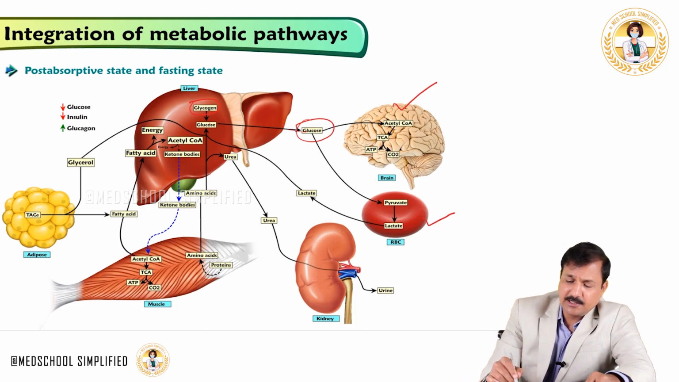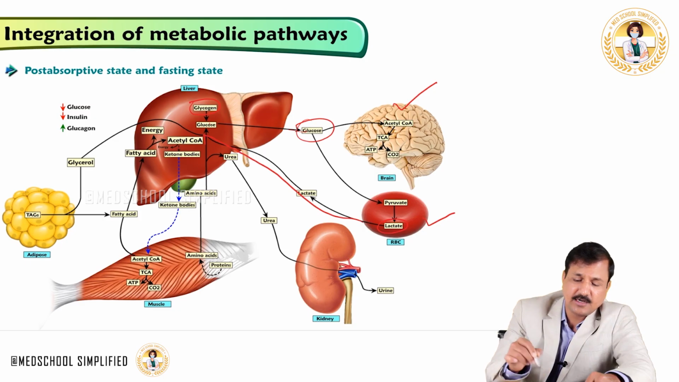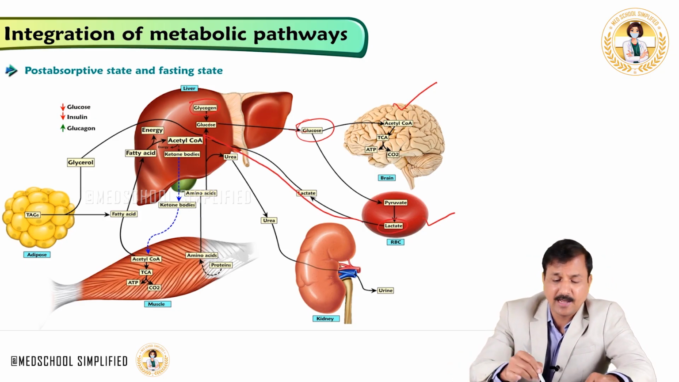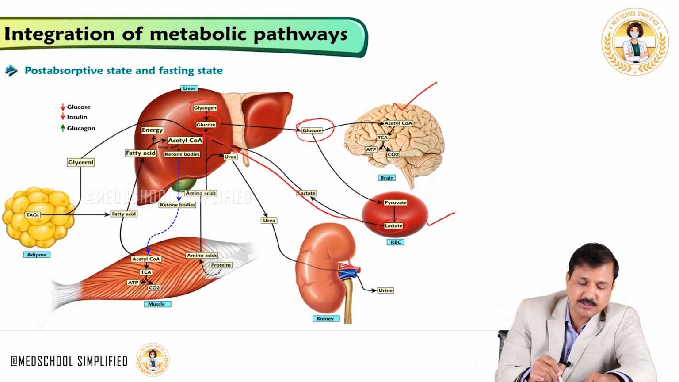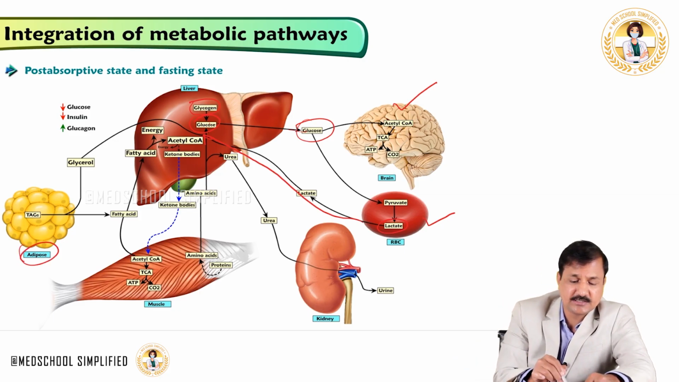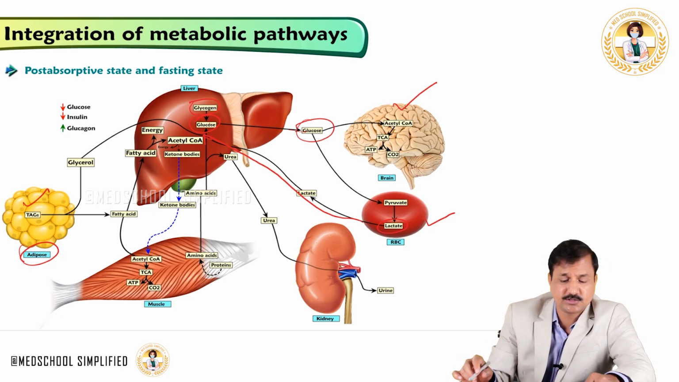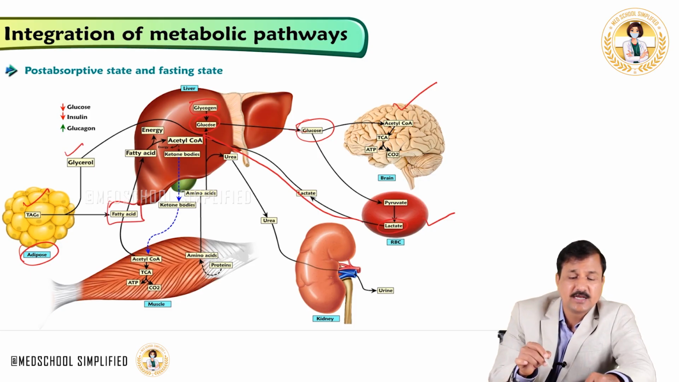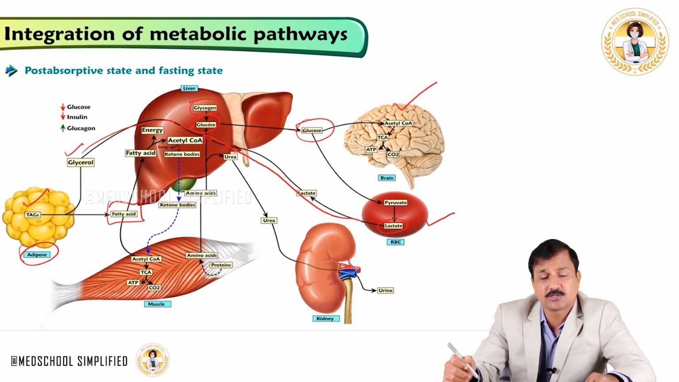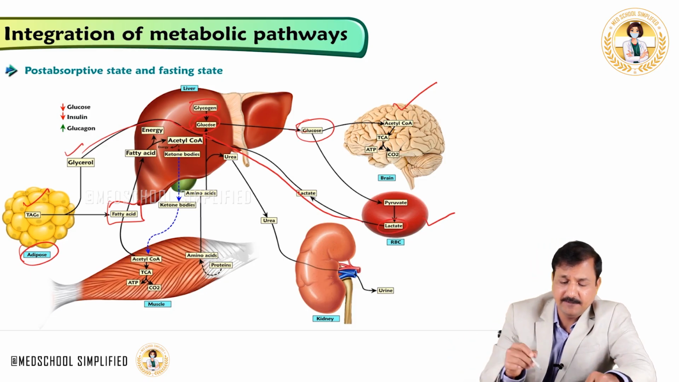And the red blood cell converts glucose to pyruvate, pyruvate to lactate, and lactate comes out of the red blood cell and is taken up by the liver, where lactate is converted back into glucose. So when this is going on, the adipose tissue is also undergoing lipolysis, that is, the triacylglycerol present in the adipose tissue is broken down into glycerol and free fatty acids. Glycerol reaching the liver undergoes the gluconeogenesis process to make glucose. Similarly,